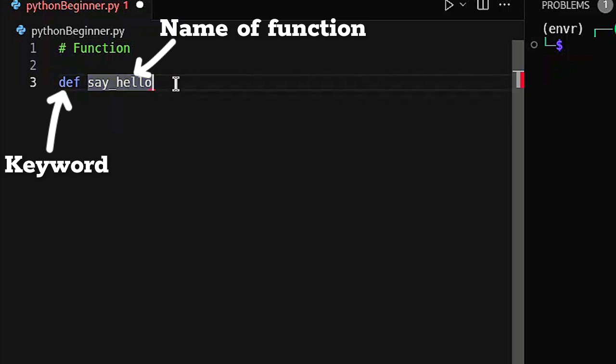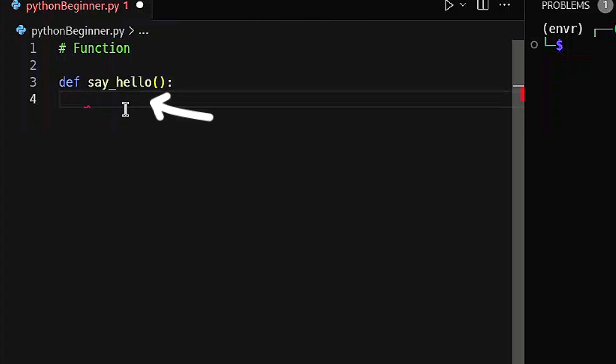Then when I write the name of my function, in front of it, I'm going to put open and close parentheses. Look at this open and close parentheses like a door to that box. So you can open the box, you can close the box. Then we're going to put a colon. So now we define our function. So whatever we put below this def keyword and the name of the function, whatever we define here, that is going to happen when we call our function, or when we call our magic box.